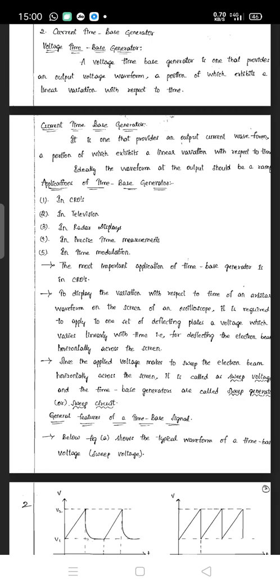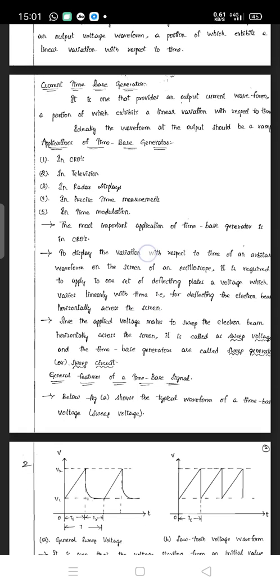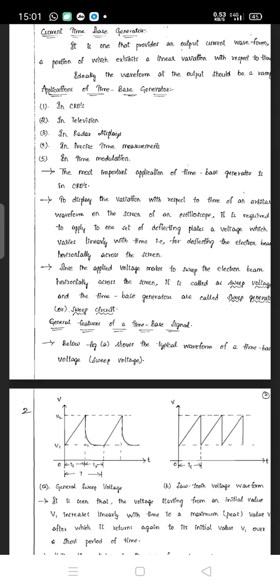The most important application of the time-based generator is in the CRO. In the lab we mostly use the CRO to study the waveform of any circuit, an amplifier or an oscillator, and to measure its current, voltage or any other measurement. In that CRO, generally they are using the time-based generator. Now to display the variation with respect to time of an arbitrary waveform on the screen of the oscilloscope, it is required to apply to one set of deflecting plates a voltage which varies linearly with time. These are just the applications, how it is used in the CRO, explained briefly.